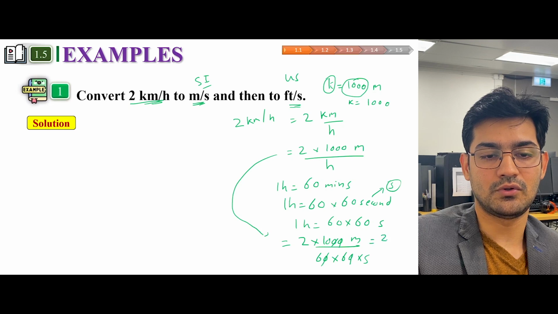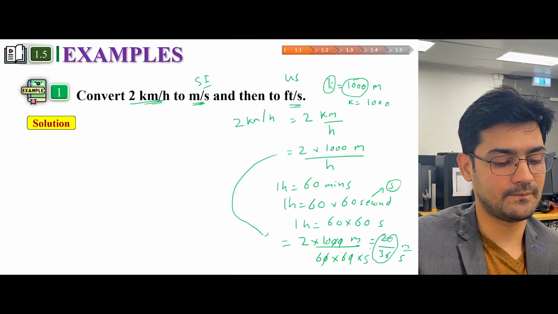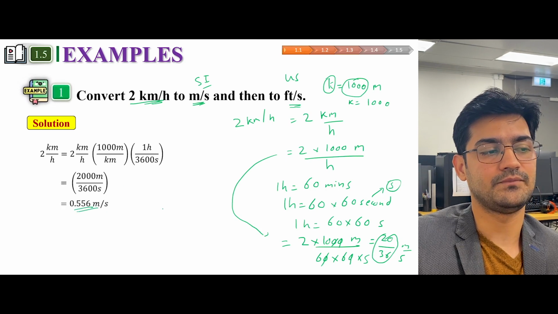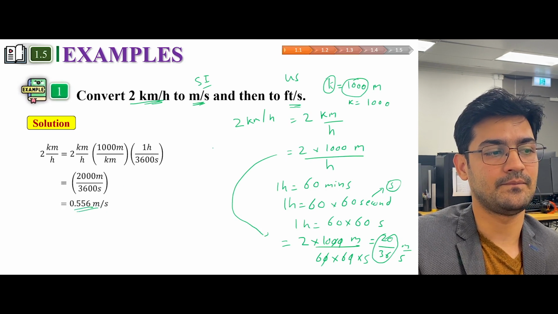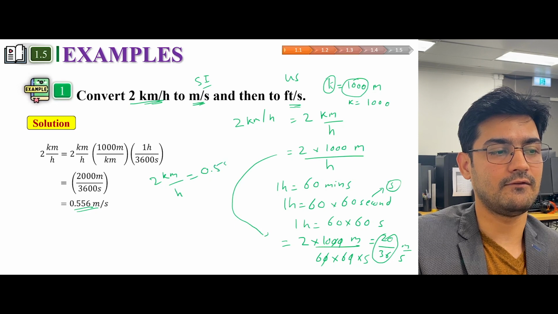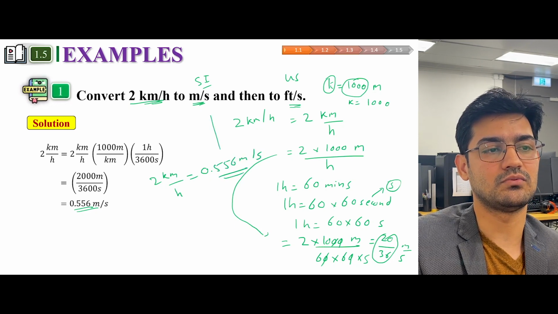So 220 divided by 6 multiplied by 6, 36 meter per second. If you do the math, then you will come up with this number, 0.556. So 2 kilometer per hour is equal to 0.556 meter per second. That's the answer, this one.